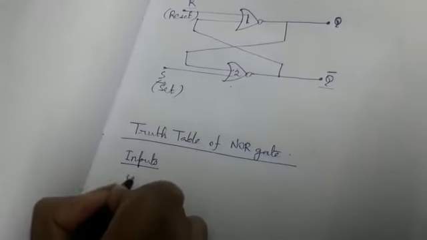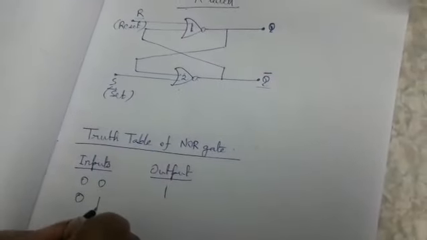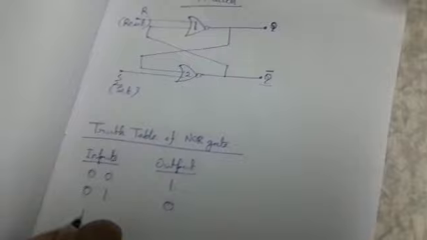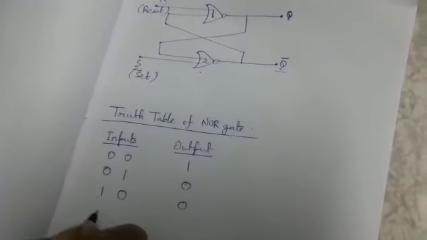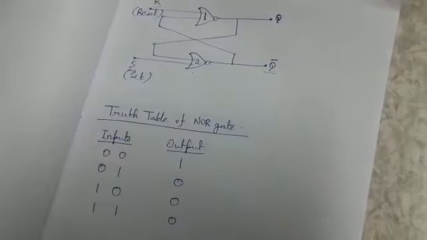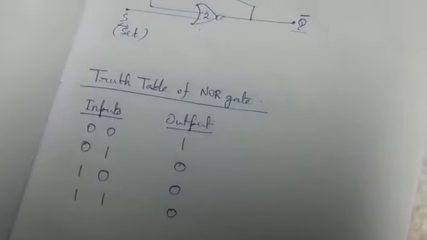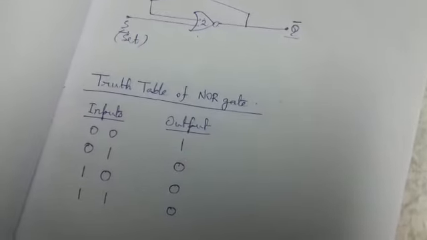For input 0 0, what will be the output? Output will be 1. If the inputs are 0 1, output will be 0. For 1 0, output will be 0. Again for 1 1, output will be 0. This is the truth table for NOR gate. So we can see that the output will be 0 if any one of the inputs is 1.